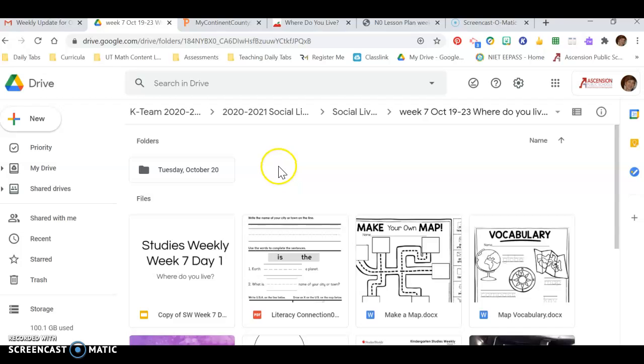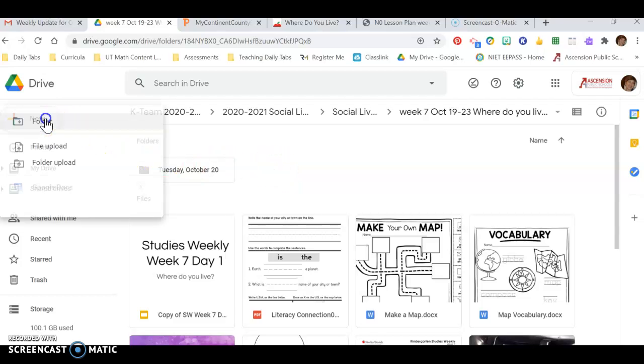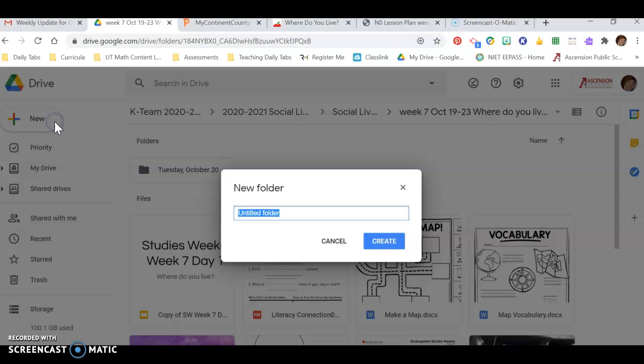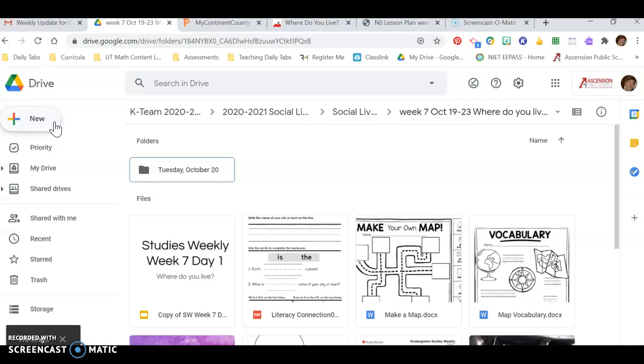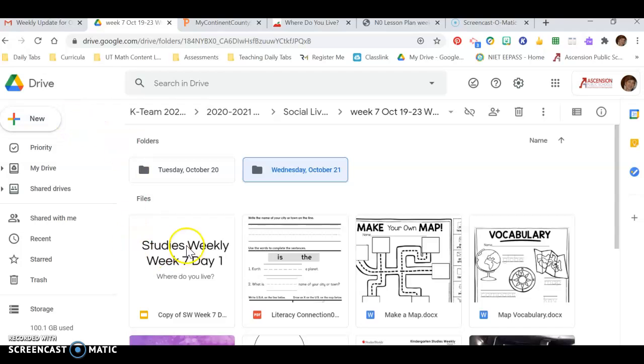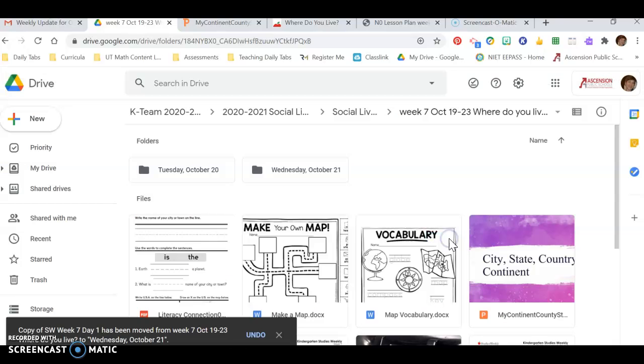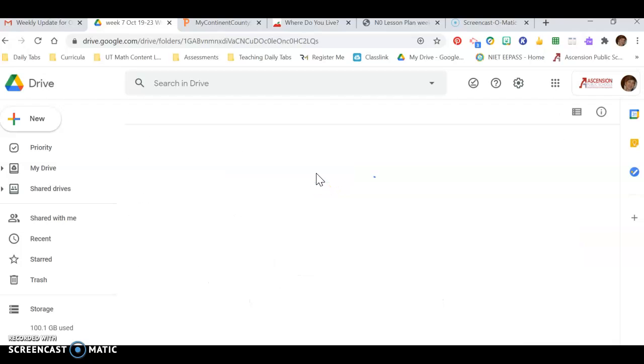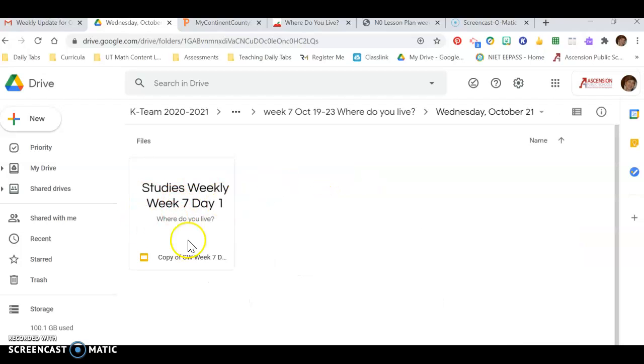And I'm going to make a Wednesday folder. So I'm going to come up here to new. I'm going to do a new folder. And I'm going to name this one Wednesday, October 21st. And I'm going to go ahead and put this copy. I'm going to just click on it, and I'm going to drag it into Wednesday. And I'll say, yes, please move it. Okay, so now I'm in Wednesday, and here's the one that I just made a copy of and moved.